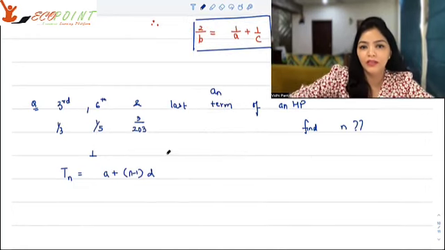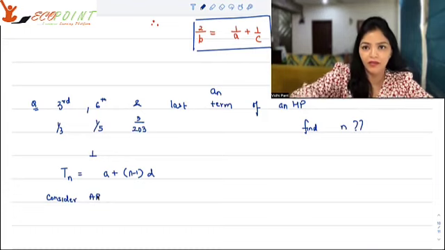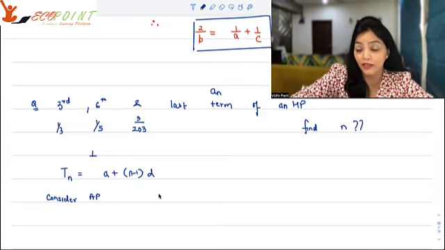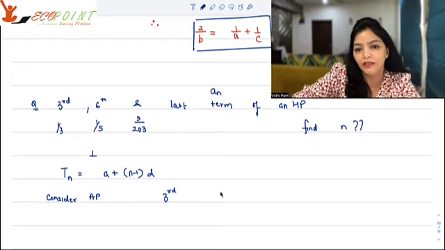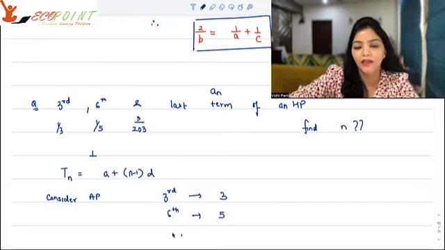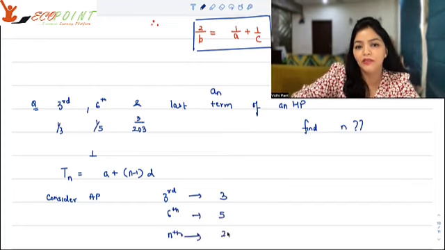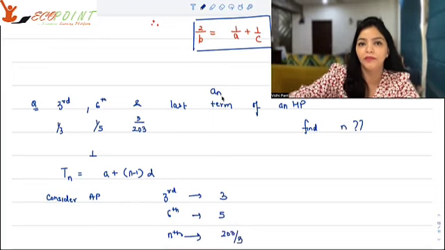Now, if we consider the AP associated to this harmonic progression, then the third term of the AP is 3, the sixth term of the AP is 5, and the nth term of the AP is 203 upon 3.